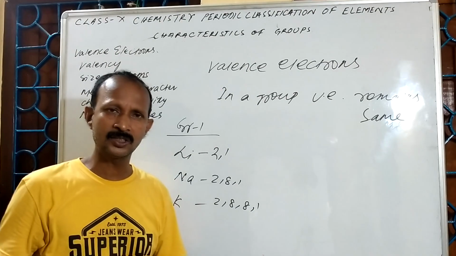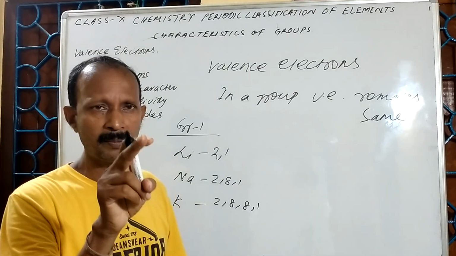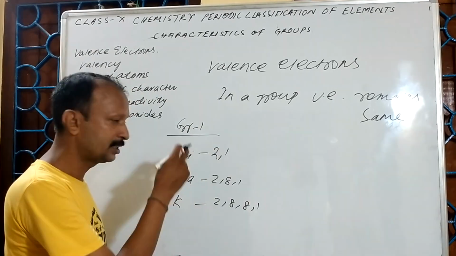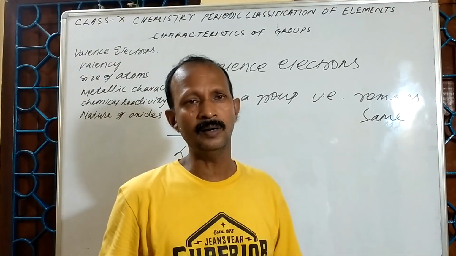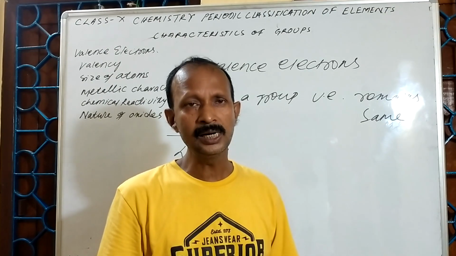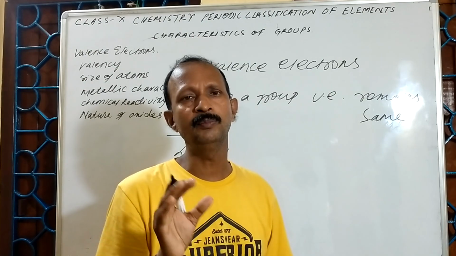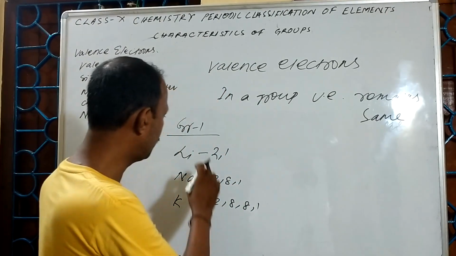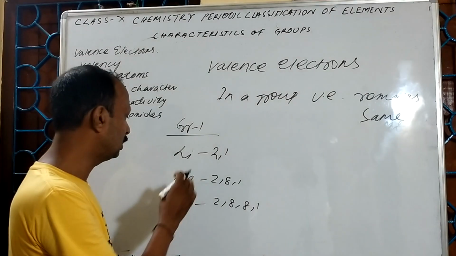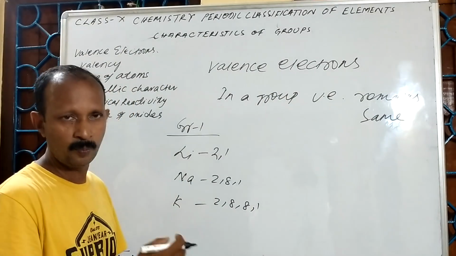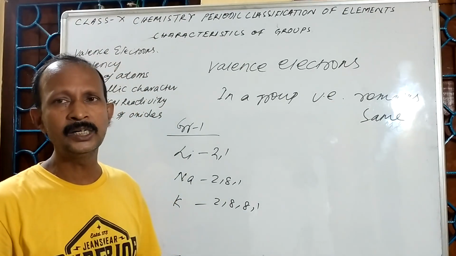Here I have not mentioned hydrogen. The fact is that hydrogen is a non-metal, and here I have written examples of metals. Another thing is that the position of hydrogen is still not decided, even in the modern periodic table. That's why I have taken the examples of alkali metals: lithium, sodium, potassium, rubidium. These are the elements present in group 1.